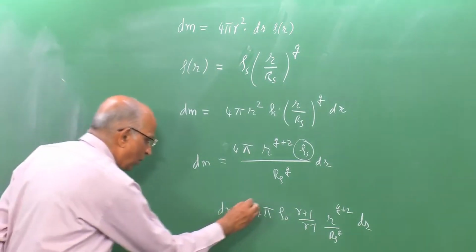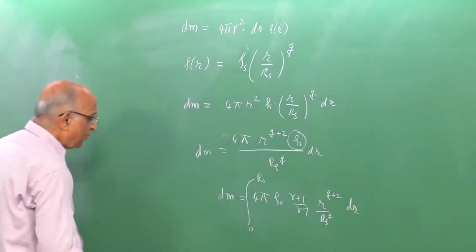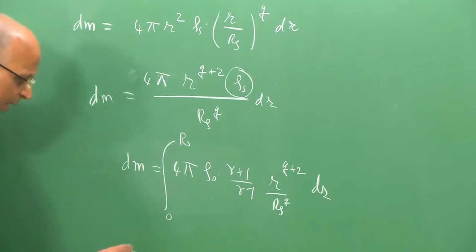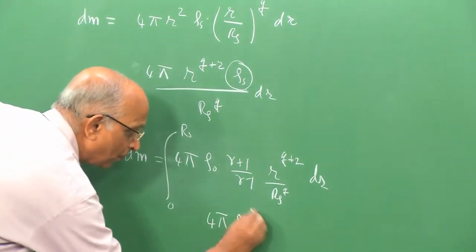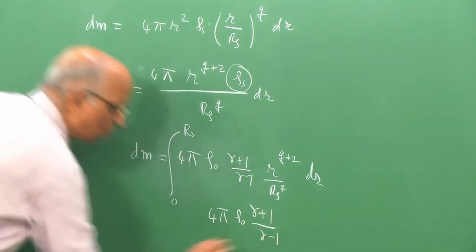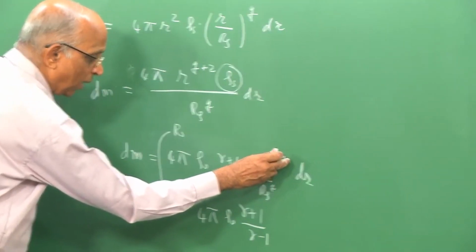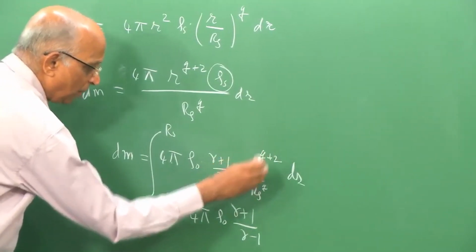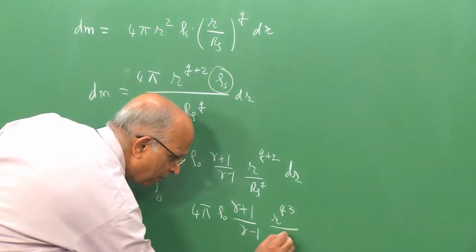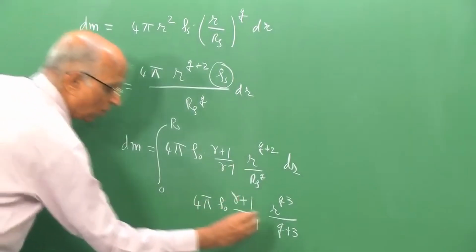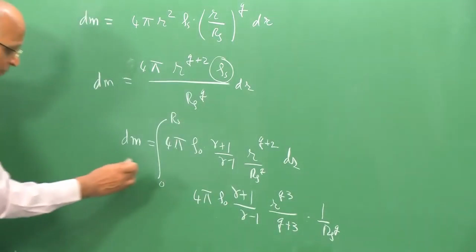Well, I have to integrate it out between r equal to 0 to r equal to rs, and if I integrate it out, what is it I get? Let me write the value here, which is equal to 4 pi into rho 0 into gamma plus 1 divided by gamma minus 1 into, now I get r to the power q by q plus 2, I integrate it out, it becomes r to the power q by 3, that means r to the power q plus 3 divided by q plus 3 into 1 over rs to the power q is the integral, and for 0 it becomes 0.